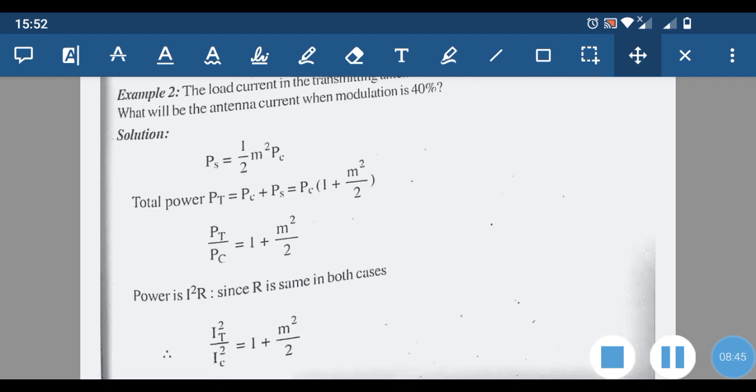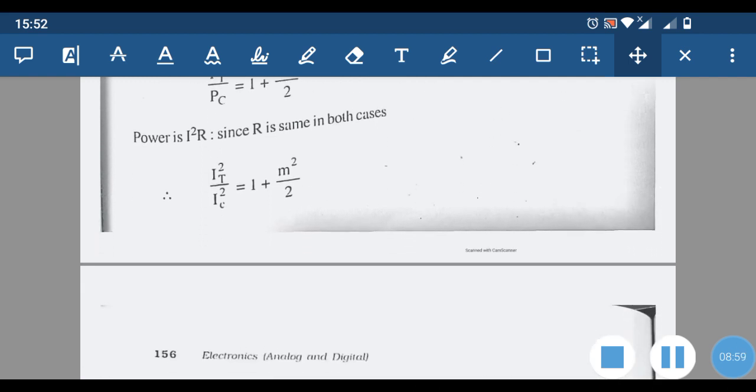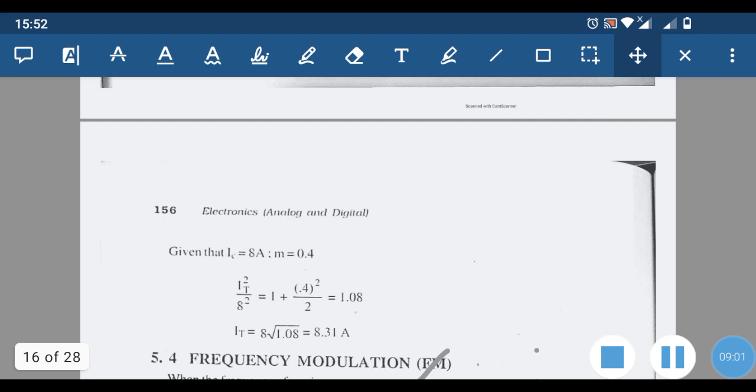Since power is equal to I square R and R is the same in both cases, we can write it as I square T into R divided by I square C into R. So R and R get cancelled. So I square T by I square C is equal to 1 plus m square by 2. Substituting Ic as 8 ampere and m as 0.4, IT square divided by 8 square is equal to 1 plus 0.4 squared by 2, that is equal to 1.08.